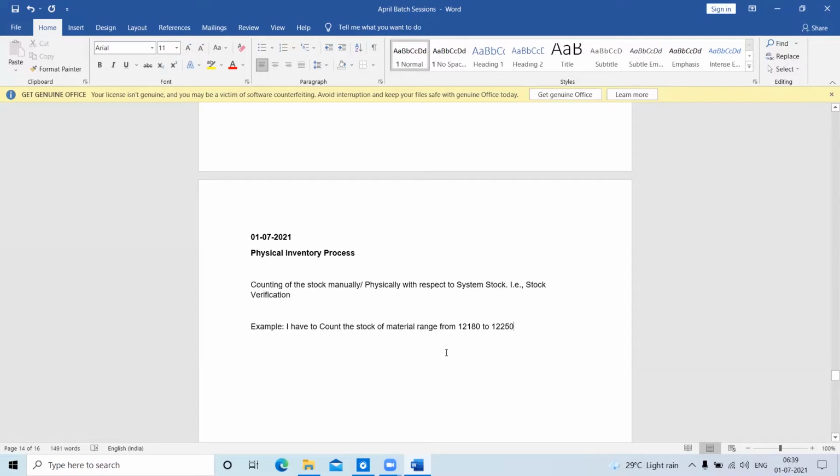Like we all know, we give number ranges to different material types. Raw materials have a different number range, finished materials have a different number range, and other materials like tooling and packaging all have different number ranges. So this is my scenario: I have to count the stock for this number range, which is for raw material. I have to count the stock for this range.